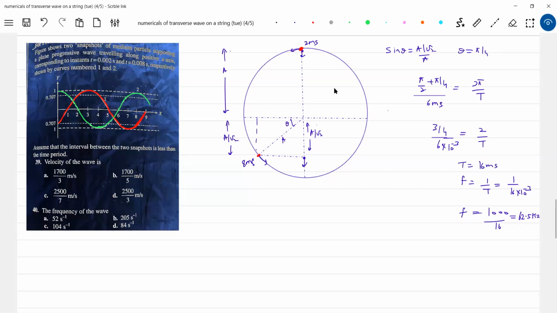Okay, yeah, we are getting this much. Next, how to get the speed of the wave? Sir, from velocity, we are getting 104. We'll find the velocity and equate it to f lambda.